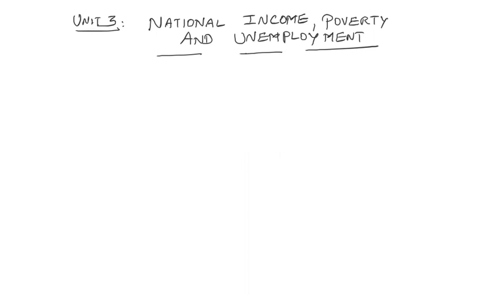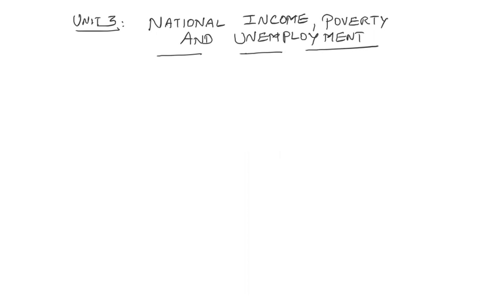So today in this class, we will start with the third unit, that is national income, poverty and unemployment. So there are three different topics. In fact, four different topics are included in this unit.